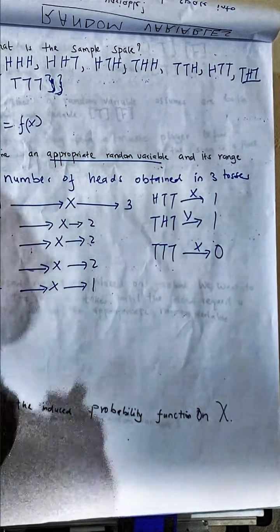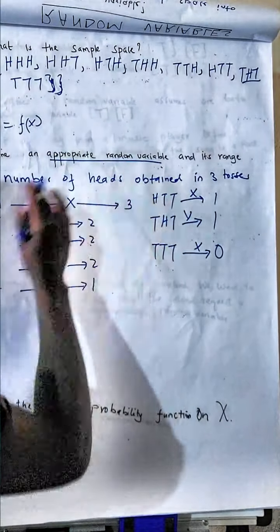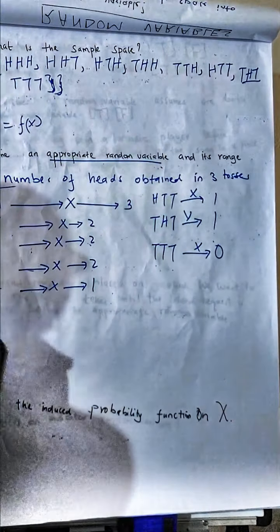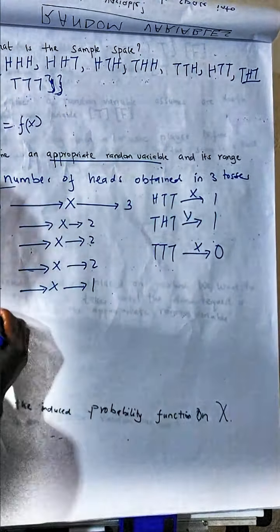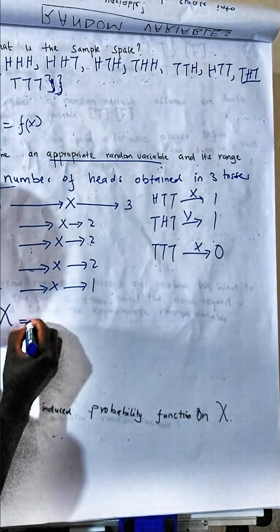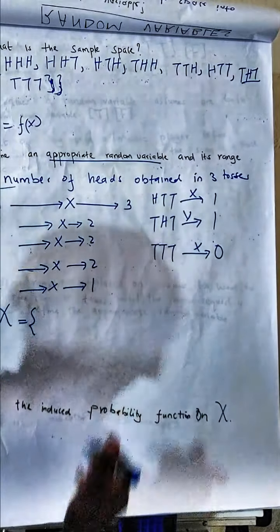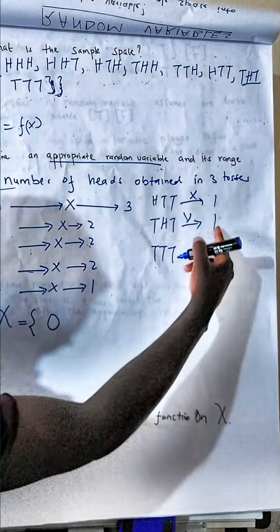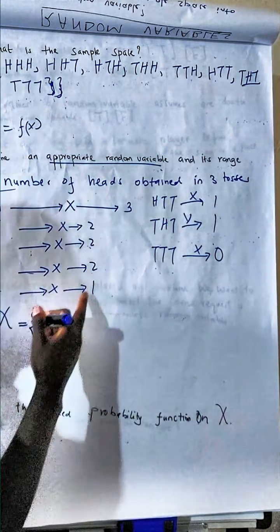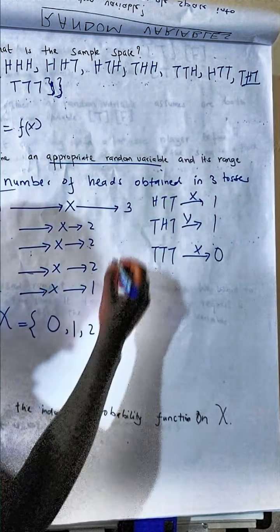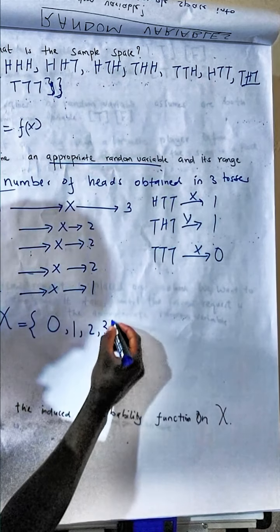So this is the random variable we have defined. So the range, what values does the random variable take? This random variable x takes 0, it takes also 1, and it takes 2, and it takes 3.